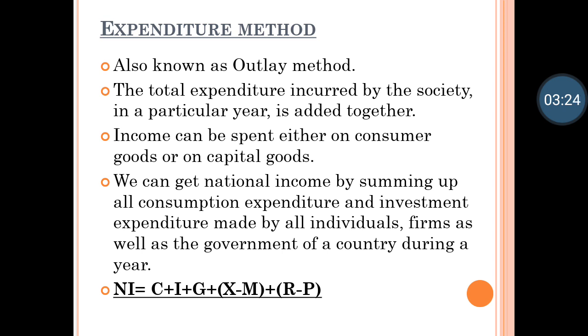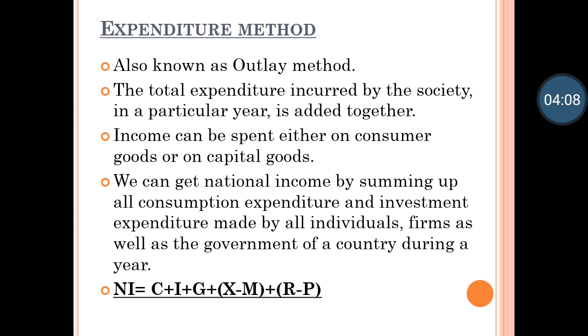We can get national income by summing up, which means totaling up all consumption expenditure and investment expenditure made by all individuals, firms as well as the government of a country during a year. So in the expenditure method, we take into consideration all the expenditure, either done by normal individuals like me and you, or from the government side. If the government is also spending on any type of consumption or any type of capital goods, then that will also be considered as expenditure and it will be counted in national income.